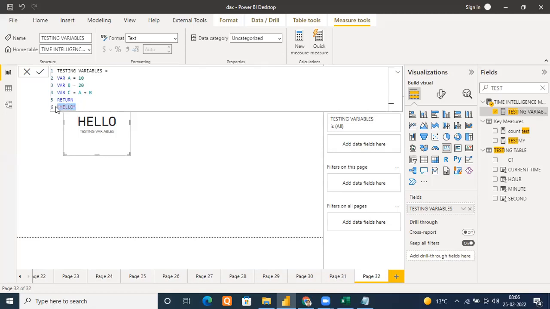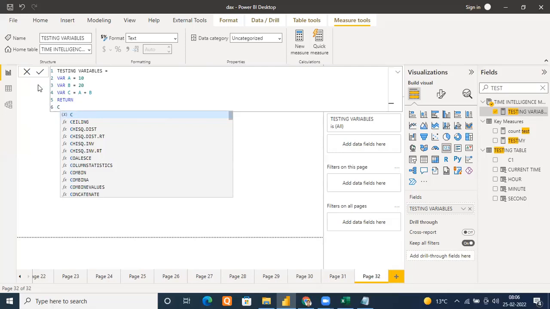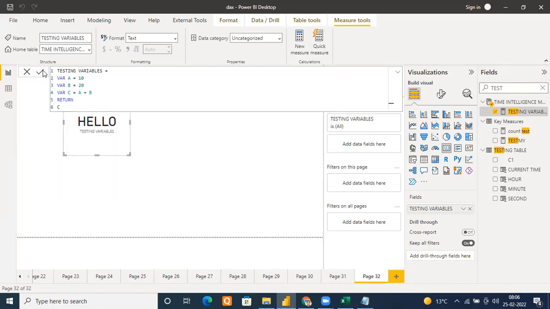Okay. Now suppose I want to get the value of C. A is taken, B is taken. I want to take the value of C. So I have to just type C. The recommendation will come. No issue. Execute this. And what will be C? You can guess. A is 10, B is 20. C will be nothing but 10 plus 20. 30. Yeah, 30. Let me execute this. And see the result here, everyone.